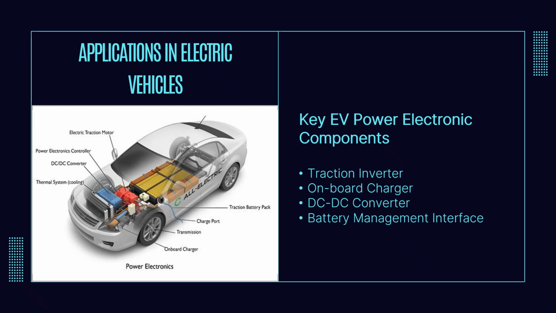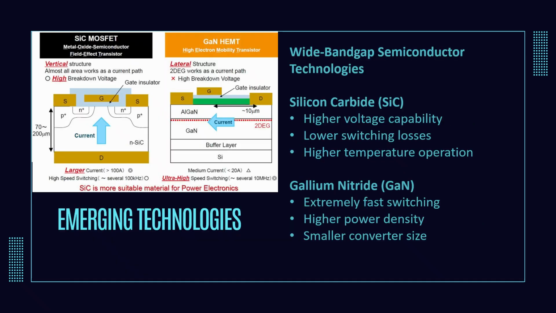As electric vehicle technology continues to evolve, so do the semiconductor devices that power these converters. Two of the most significant technological advancements in modern power electronics are silicon carbide and gallium nitride, which we discussed earlier. These are the semiconductor devices.